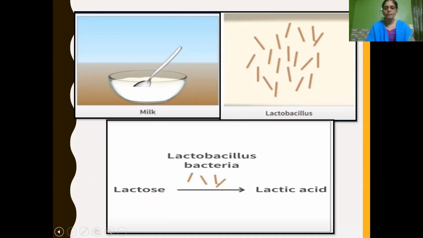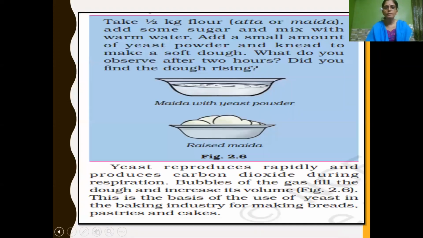So the sugar present in the milk is called what? Lactose. The sweet taste of lactose is getting converted into the sour taste of lactic acid. Got it, children? This way lactobacillus bacteria convert lactose sugar into lactic acid. That is why milk changes into curd.